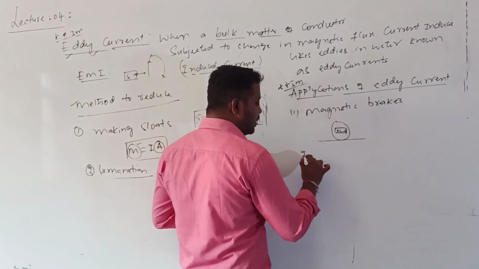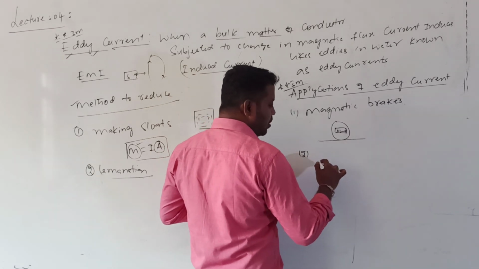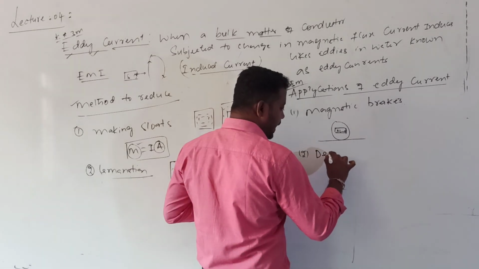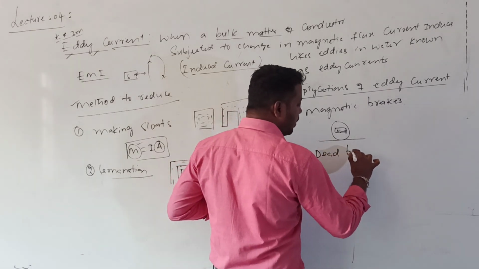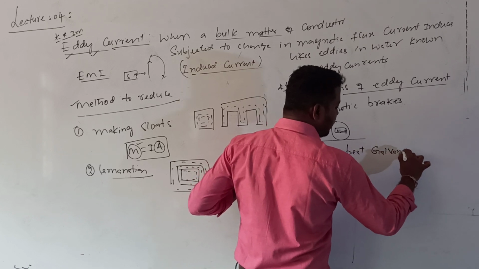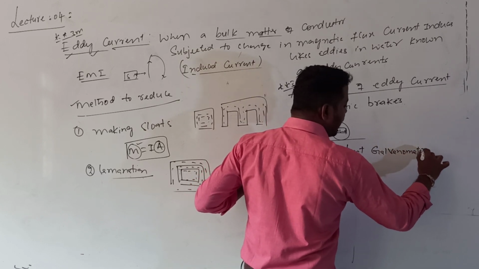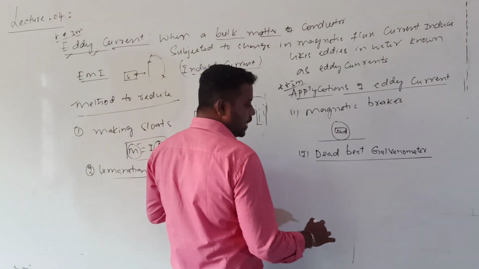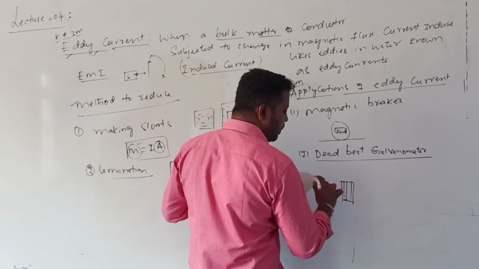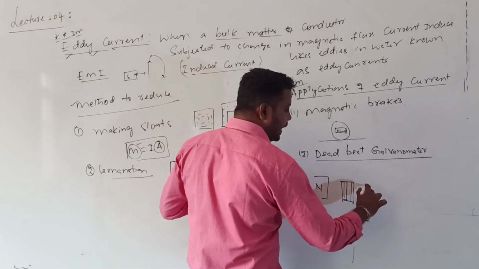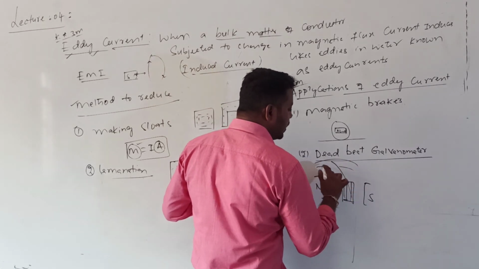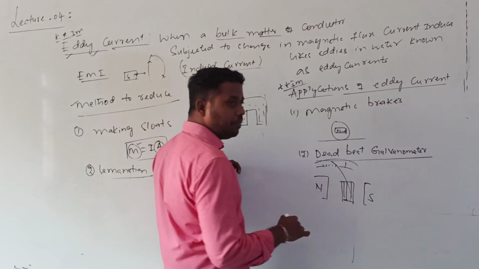The second application of eddy current is that it is used in the deadbeat galvanometer. Generally we know a galvanometer will have one coil. That coil will be placed between the magnetic poles, and one pointer is attached. The pointer moves on a scale.